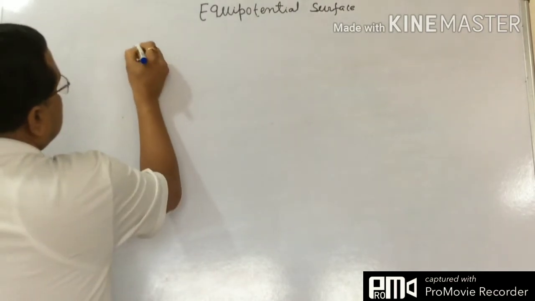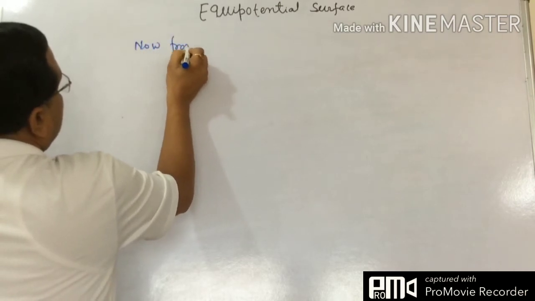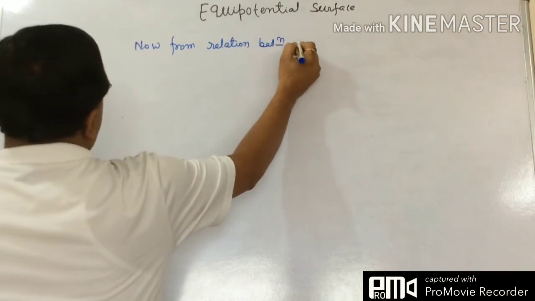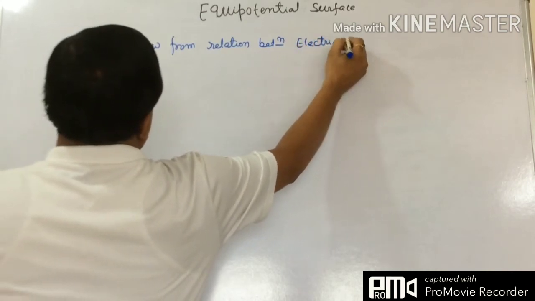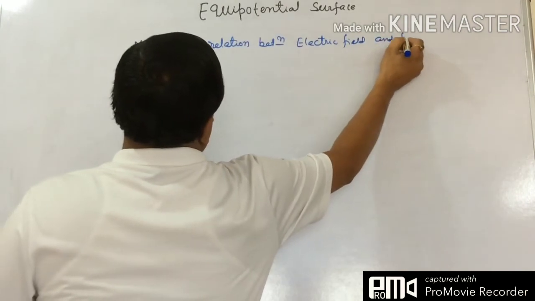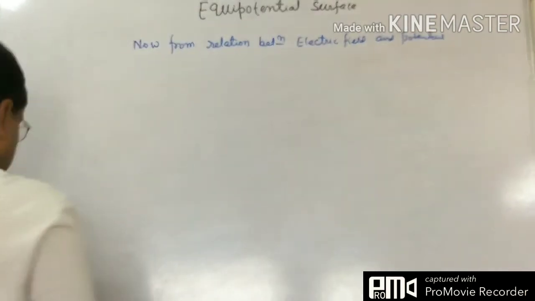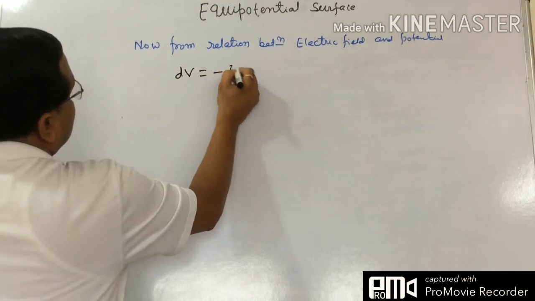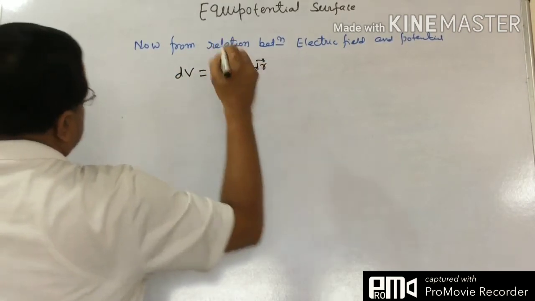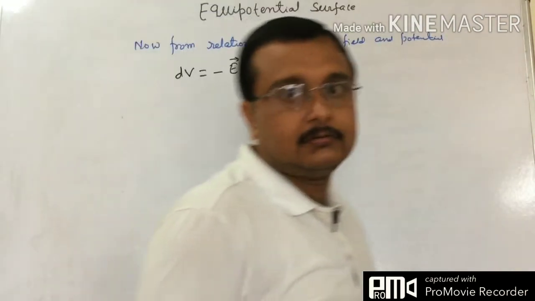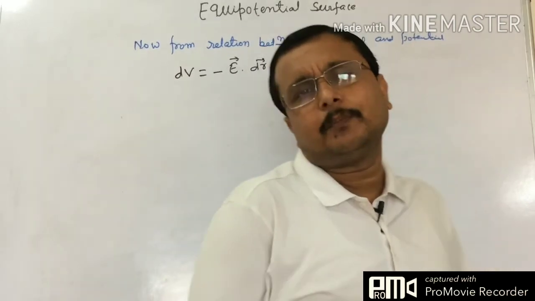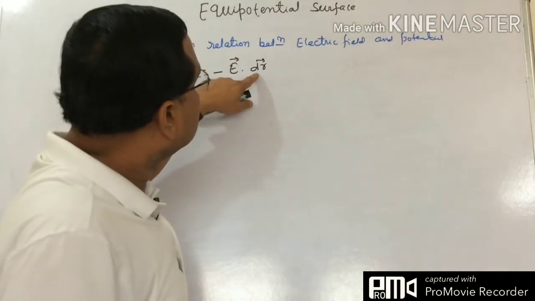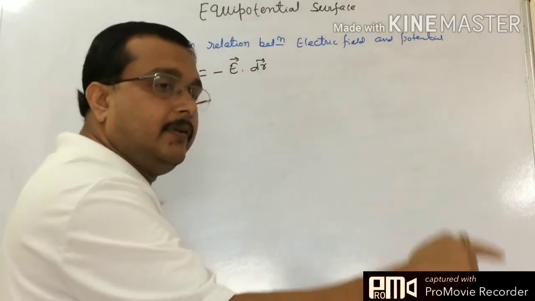So now, from the relation between electric field and potential, what do we have? dV equals minus E dot dr. What is the significance of the minus sign here?